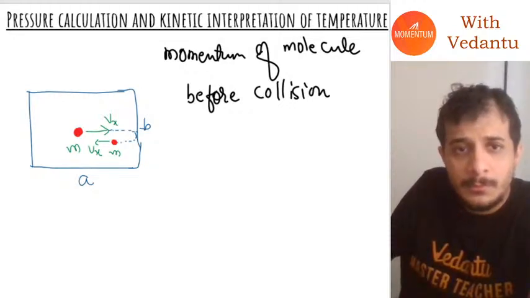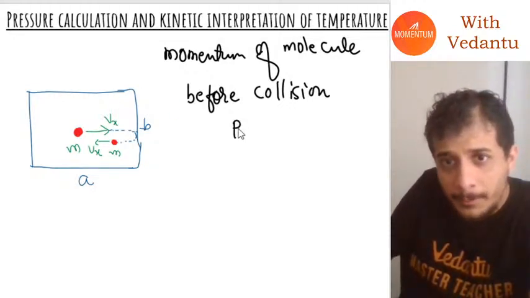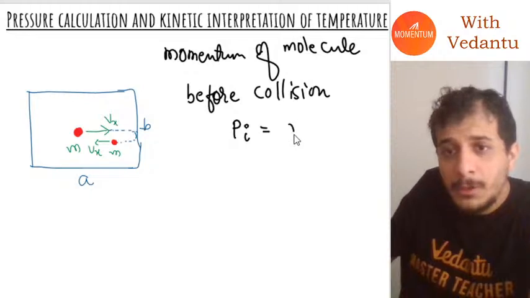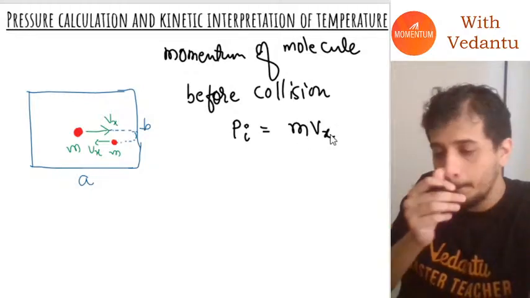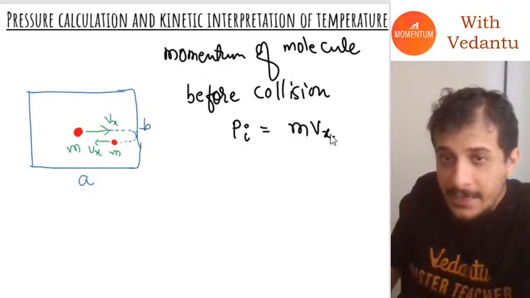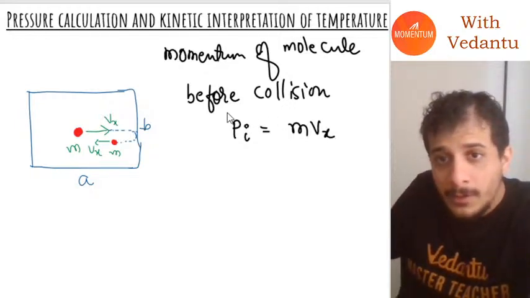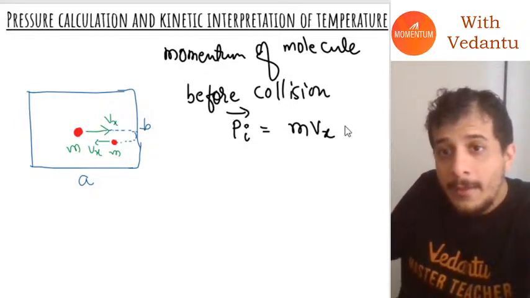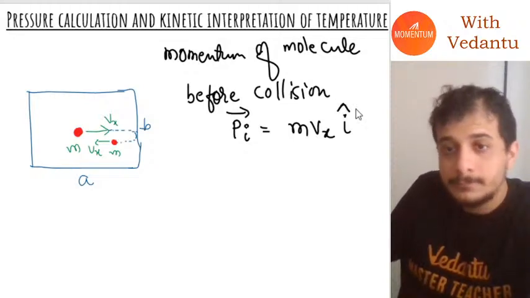What will be the momentum of the molecule before collision? I will write it as Pi, initial momentum, and that will be equal to mvx. If I want to write it in vector form, I will write it as mvx i cap.